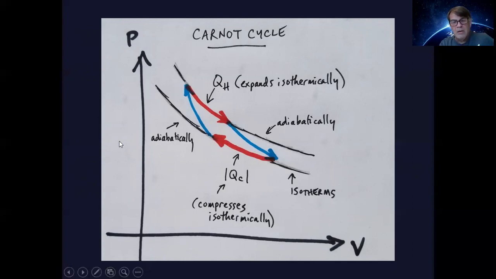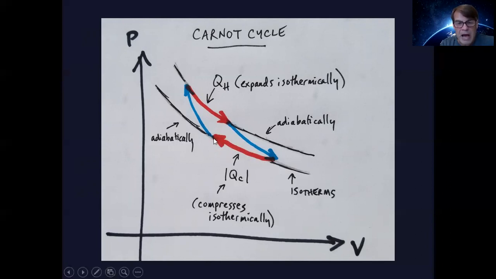Now, as we go back, we're going to throw off the heat that we had gained into QC, and we're going to throw that off into the sink, but we're going to do it at the same temperature, so it remains a reversible process. And then once we've thrown off the heat that we had added, the QH and QC are going to be roughly the same.